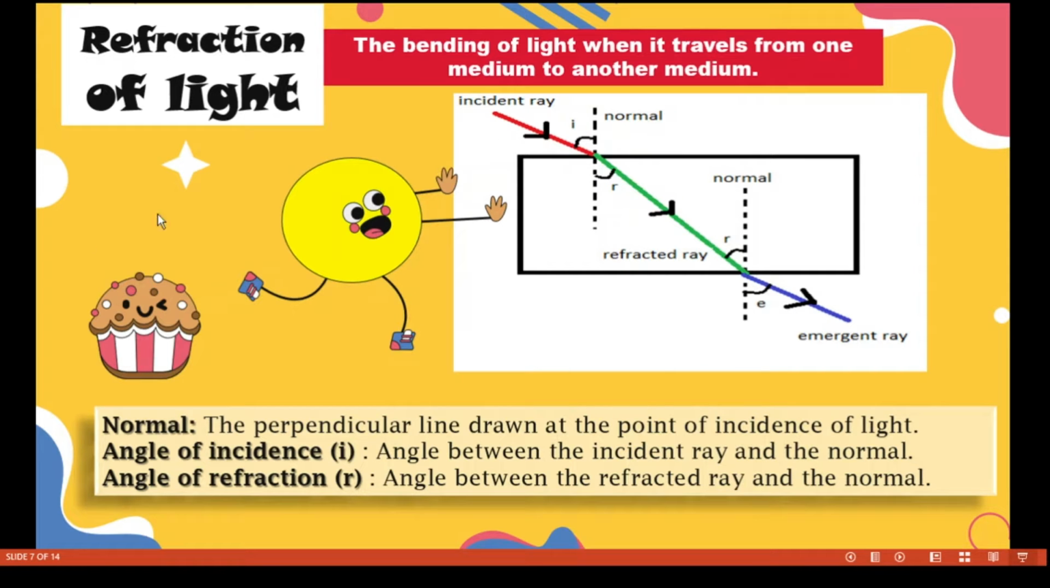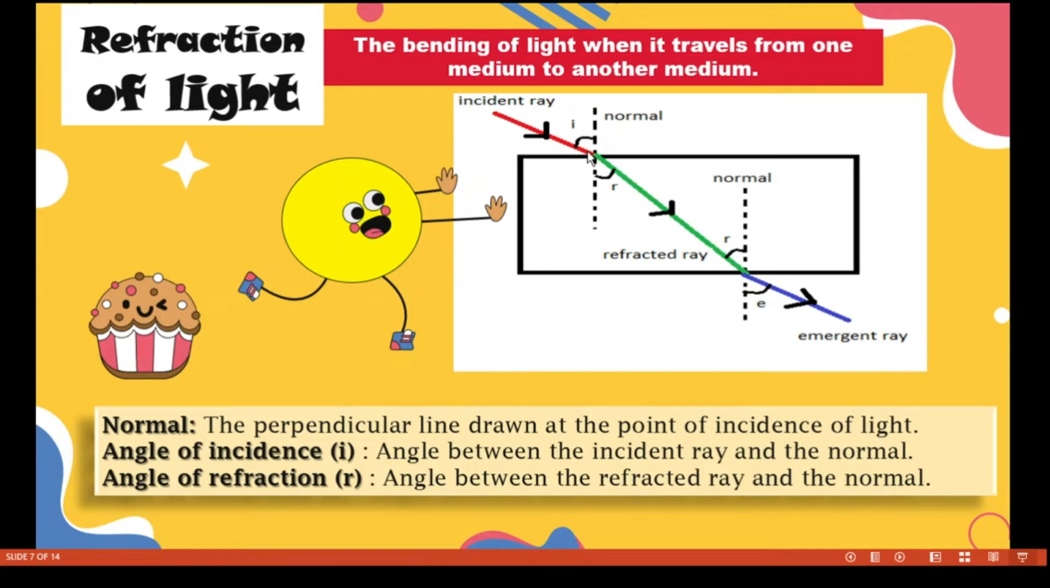This is nothing but the incident ray. It falls on the boundary, and this point is called the point of incidence. That is the point at the boundary where the incident light ray falls on the boundary. So this is the normal line. Already I told you, it is the perpendicular line drawn at the boundary at the point of incidence. So this is the incident ray.